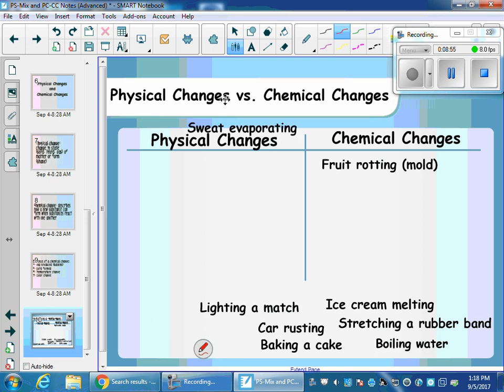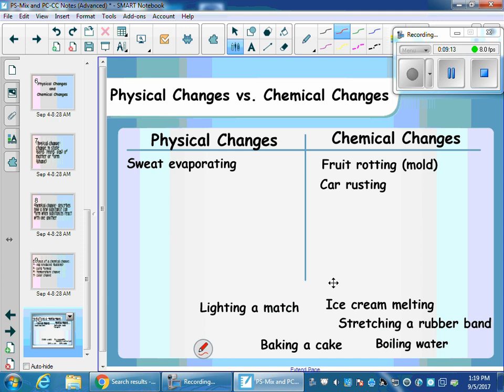Sweat evaporating is a physical change. Evaporation is the key word there. We're going from a liquid to a gas, but we're not changing what the actual object or thing is, so it's a physical change. A car rusting is a chemical change. It's actually reacting with the oxygen in the atmosphere. When you get a color change, that's a big one to tell you that this is a chemical change.